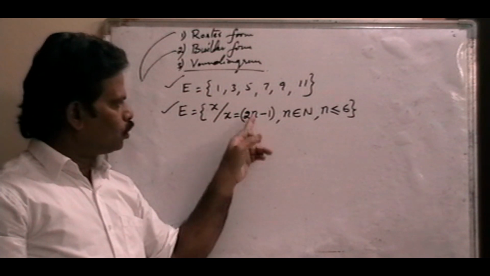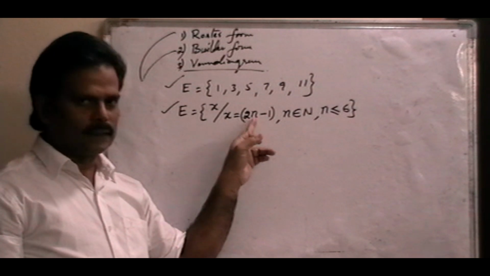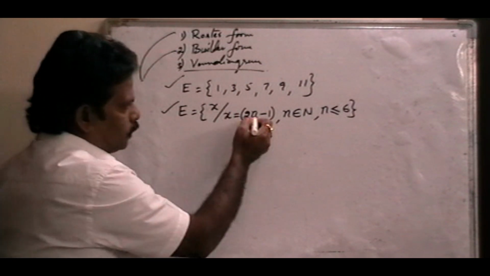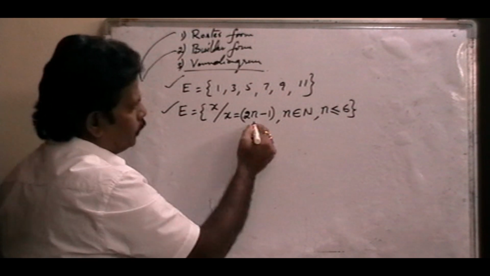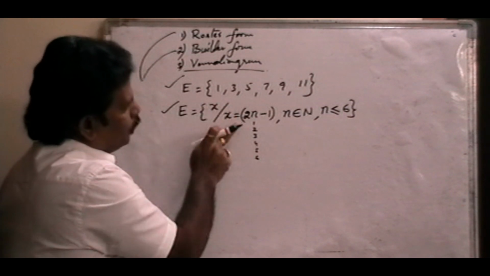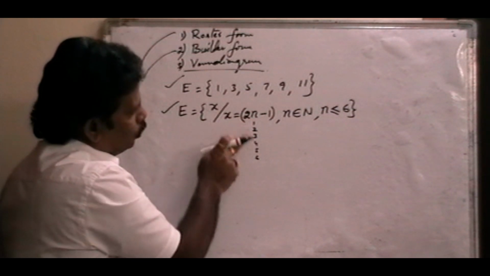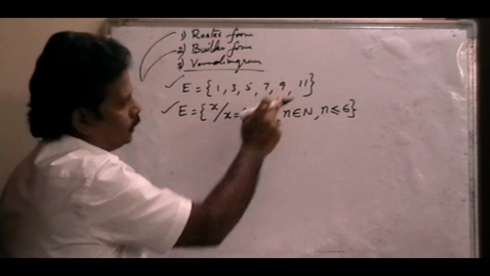So 2 ones are 2, 2 minus 1 is 1. 2 twos are 4, 4 minus 1 is 3. 2 threes are 6, 6 minus 1 is 5. So in place of n we can substitute 1, 2, 3, 4, 5, 6. Now we'll get these values: 2 ones are 2, 2 twos are 4, 4 minus 1, 2 threes are 6 minus 1, 2 fours are 8 minus 1, 2 fives are 10 minus 1, 2 sixes are 12 minus 1.